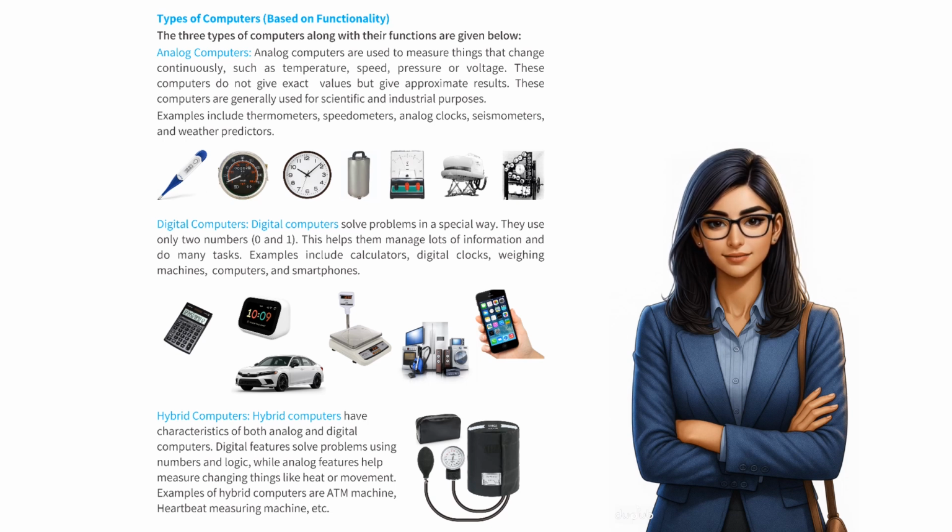Hybrid computers. Hybrid computers have characteristics of both analog and digital computers. Digital features solve problems using numbers and logic, while analog features help measure changing things like heat or movement. Examples of hybrid computers are ATM machine, heartbeat measuring machine, etc.